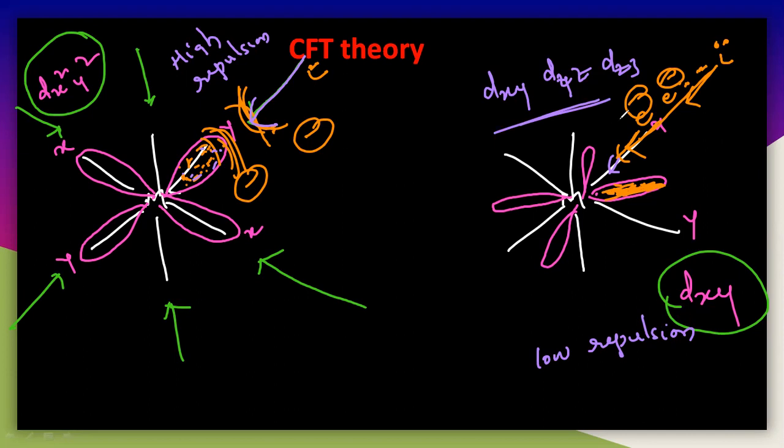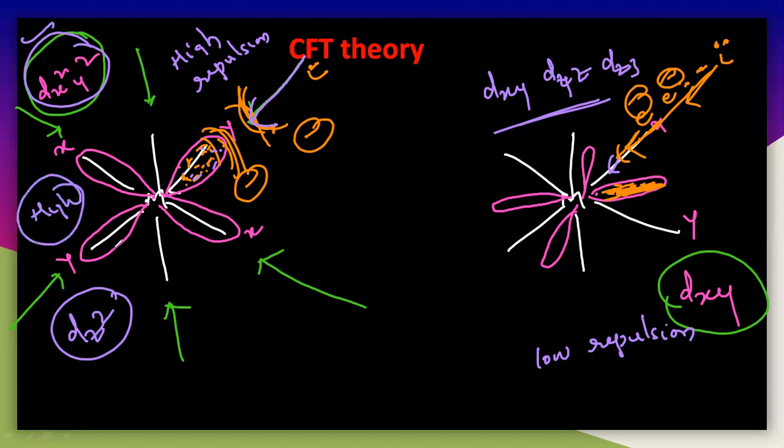Less repulsion, because the lobes of these orbitals, the electron cloud, are completely in between the axis, but the ligands are approaching along the axis. So there is a small distance between these lobes and the approaching ligands. Hence the repulsion is very less compared with the orbitals along the axis, that is dx square y square and also dz square. These two orbitals will show high repulsion, while the others get less repulsion because the electron cloud is in between the axis.